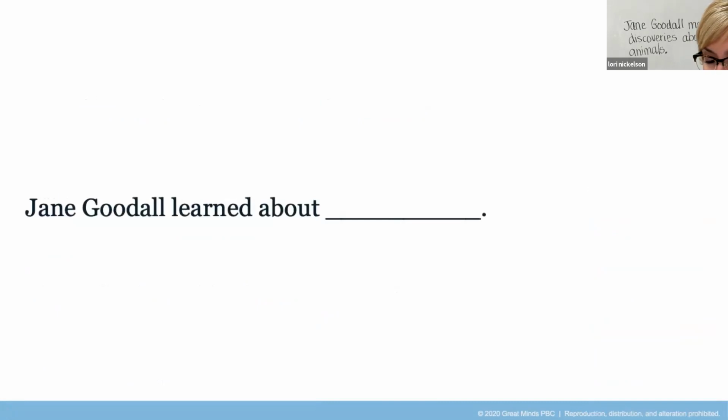Here is a sentence frame you can use for your conclusion. Jane Goodall learned about blank. Remember, where you see those blank lines is where you would fill in your thoughts. Now, it's your turn to practice your conclusion. You can say it aloud to your learning partner or just practice it by yourself.